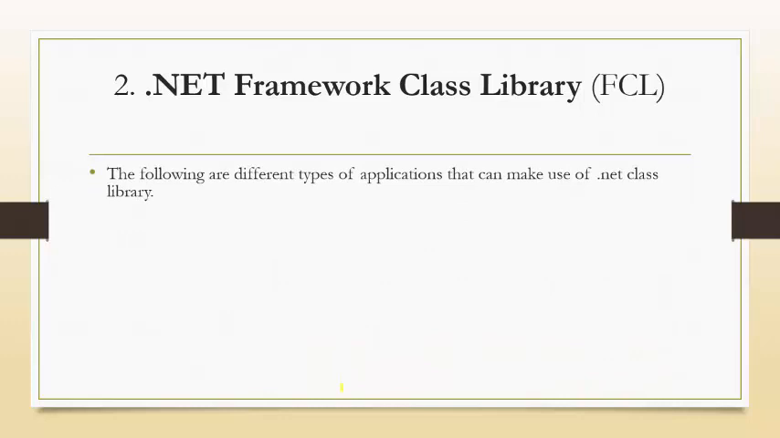The second component is the .NET Framework class library, also called the Framework Class Library, FCL, or the base class library, BCL. Okay, libraries are collections of classes. It contains thousands of classes. In .NET, everything is available in the form of classes. With the help of classes, we can create objects, methods and their events.